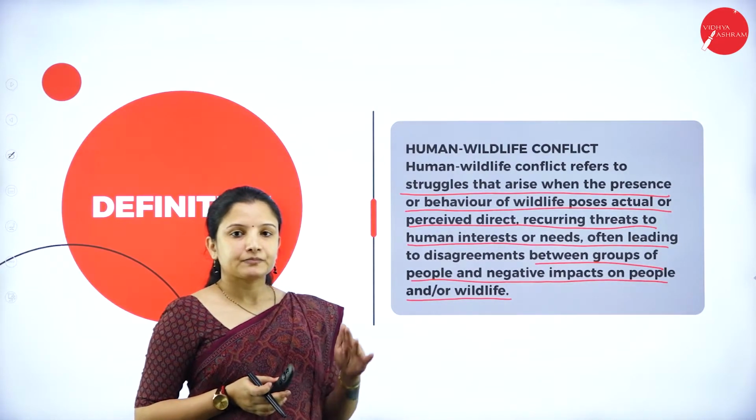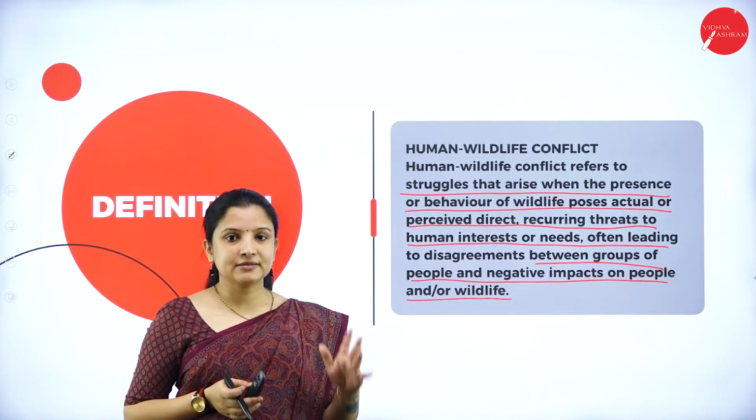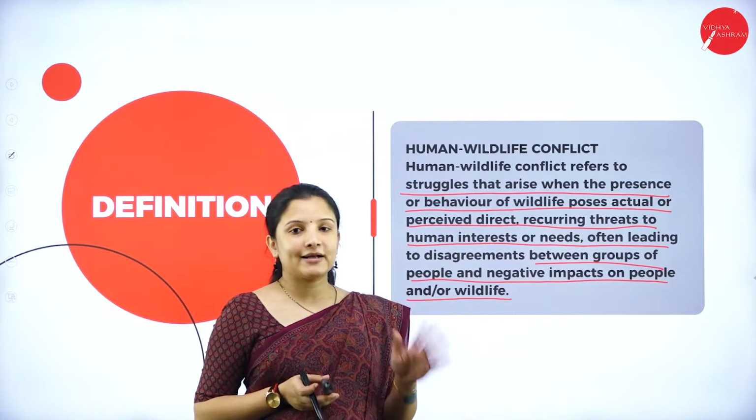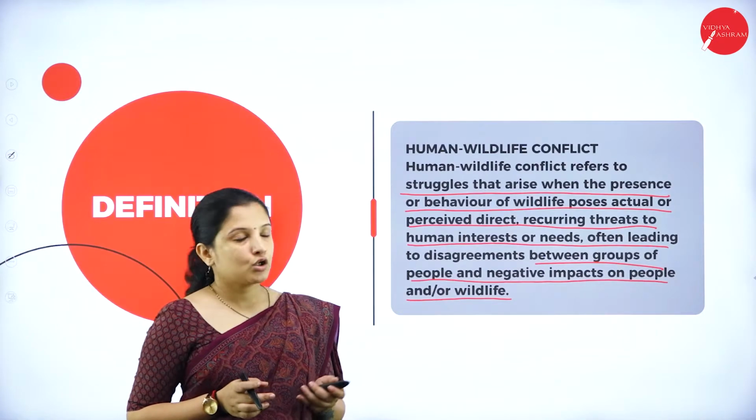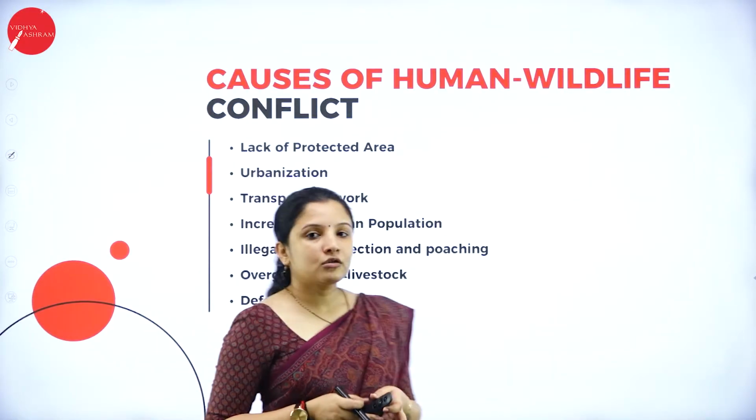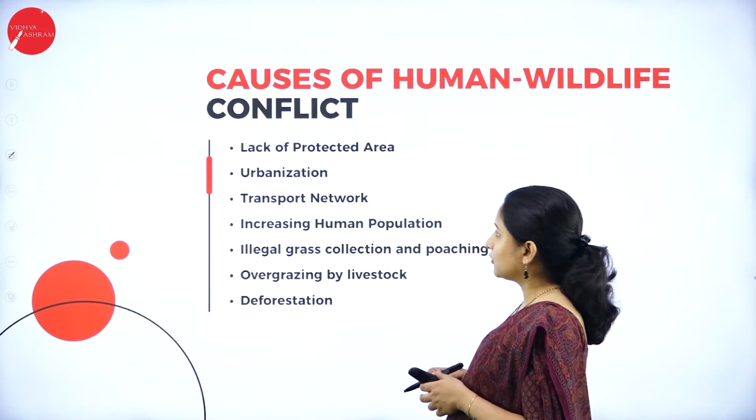So any activity that impacts the life of the people as well as wildlife can be called human-wildlife conflict. So, talking about the causes of human-wildlife conflict.